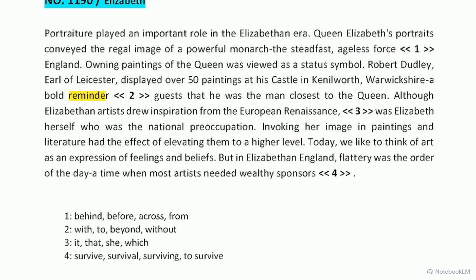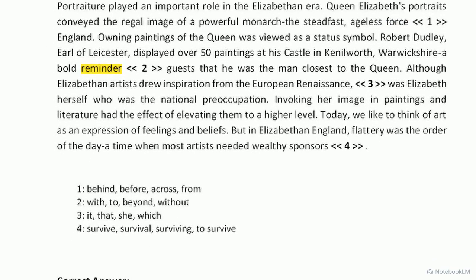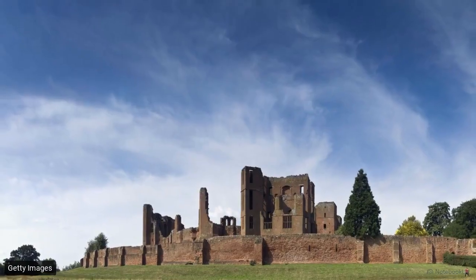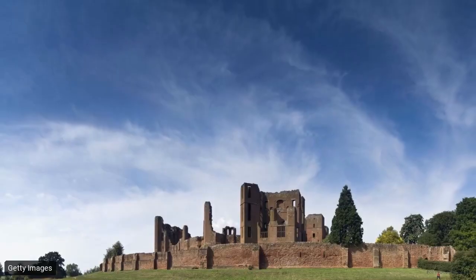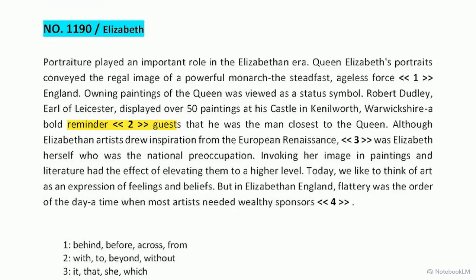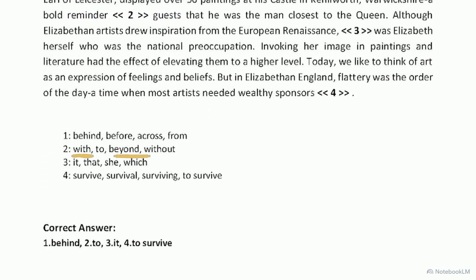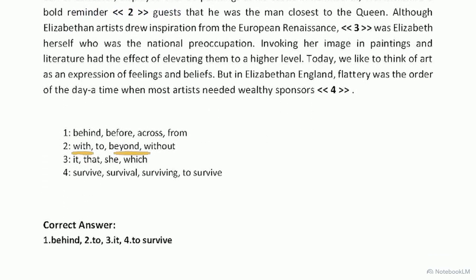Moving to the second blank, we have prepositions following the word reminder. The text mentions an earl displaying 50 paintings of the Queen at his massive castle in Kenilworth. He's using that display as a reminder directed at the people visiting him. You don't direct a reminder with someone or beyond them. The action travels directly to the receiver, giving us the fixed phrase, a reminder to someone.